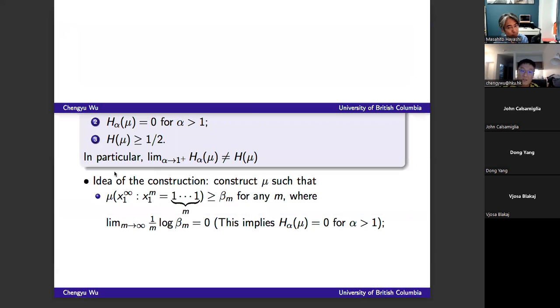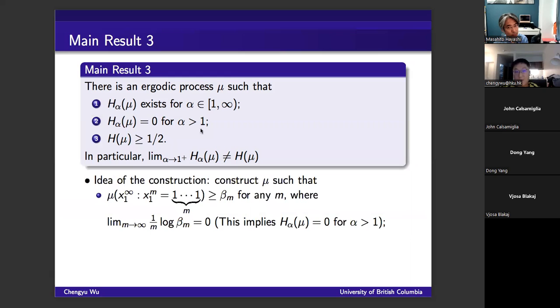Okay, so our idea of the construction is that 2 and 3 are the two most important properties we want our process to have.